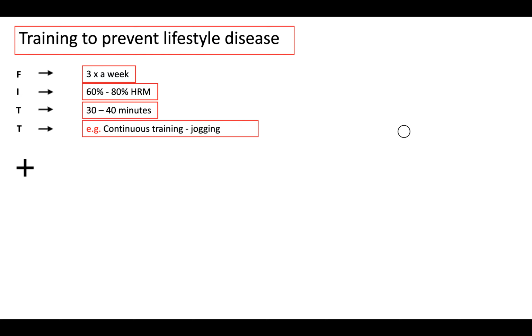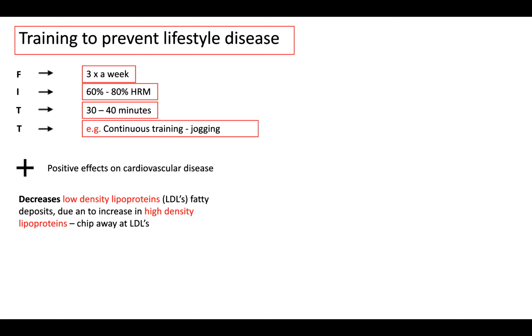So what advantage is this going to have on the cardiovascular diseases? The positive effects of exercise on cardiovascular diseases: this decreases low density lipoproteins. This is basically cholesterol, and this is what causes the fatty deposits on the coronary arteries. The reason this decreases is because we have an increase in high density lipoproteins.